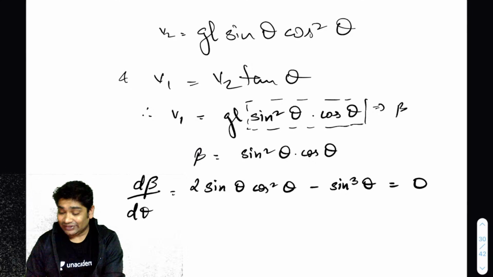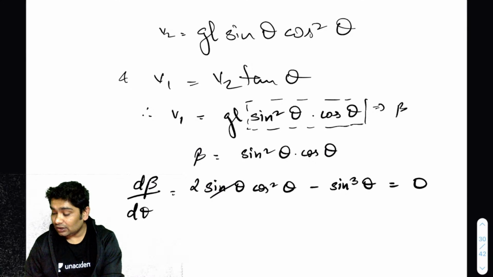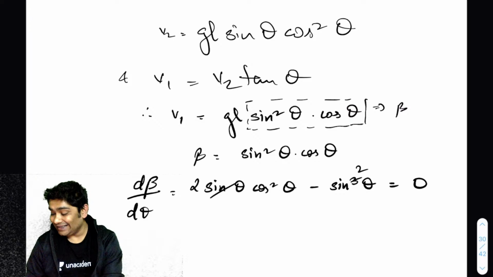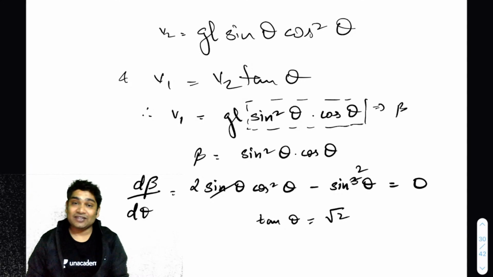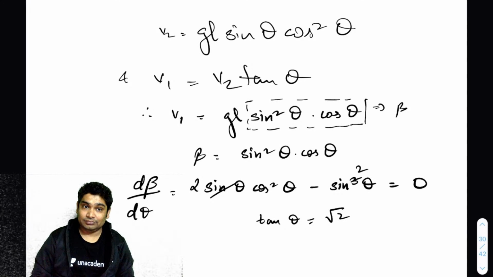So for maximum of this, I am getting another condition, that is that tan theta equals root 2. That is where this will become maximum.